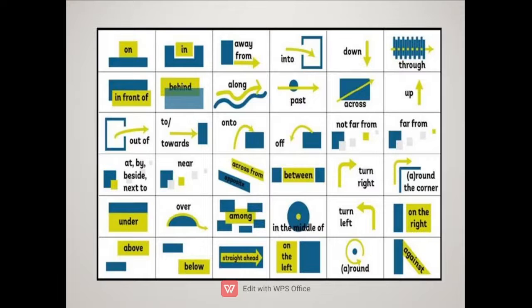Among means when it is a part, in the middle of many things. When you're surrounded by many things, you say among. I distributed the sweets among my friends. In the middle of, turn right, left, on the right, above, at a height, below, at a lower level, straight ahead, on the left, around, against.